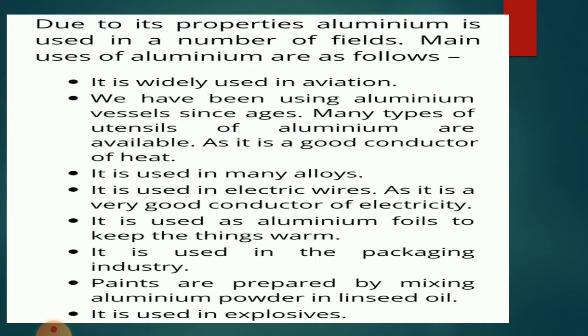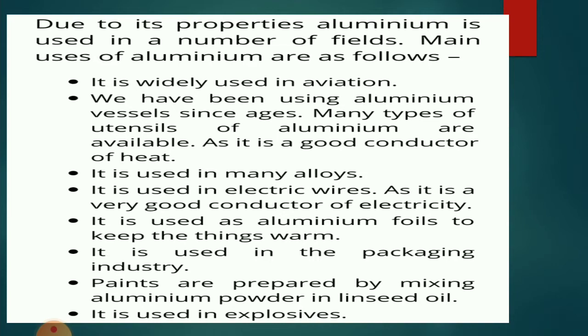Aluminium is also a good conductor of heat, so we make utensils, and it is used in many alloys also. It is used in electrical wires, computer wires and large, thick cables. They use aluminium inside as it is a good conductor of electricity. It is also used as aluminium foil to keep things warm. We use aluminium foil for our food; this is food grade aluminium. It is used in the packaging industry.